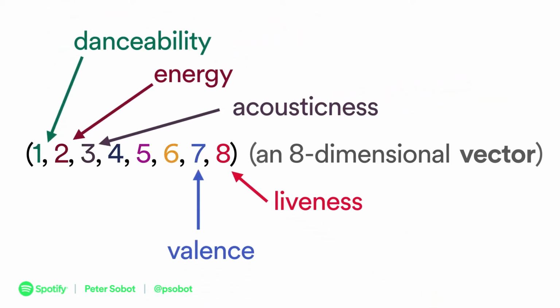We could say that the first dimension is danceability, which is something we can predict with machine learning, energy, acousticness, valence, which is how happy or sad a track is, liveness, all these dimensions. We could put all these in here and then have a lot more information to do those nearest neighbor lookups. We could say, you like tracks that are 0.5 danceable and 0.75 energy and whatever, and then everything in the vicinity of those tracks would be stuff that we could recommend to you. And that would probably work okay.